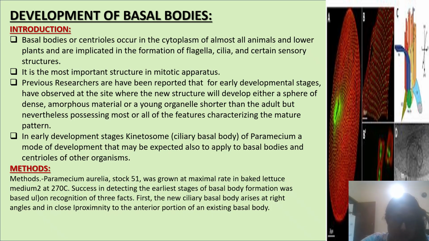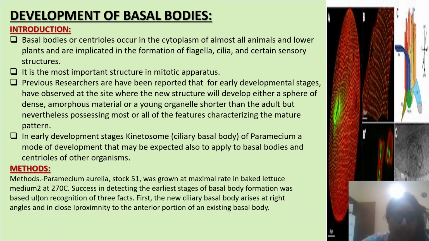Methods. Paramecium aurelia stock 51 was grown at maximal rate in wheat grass medium at 27 degrees Celsius. Success in detecting the earliest stage of basal body formation was based on recognition of three facts.